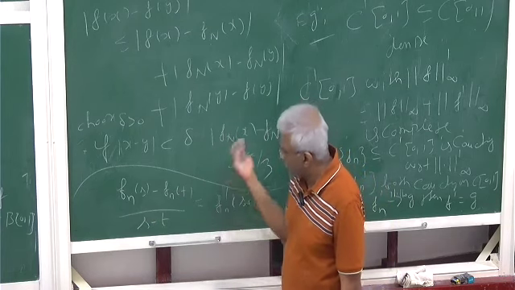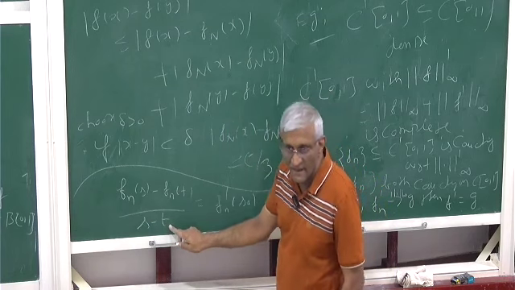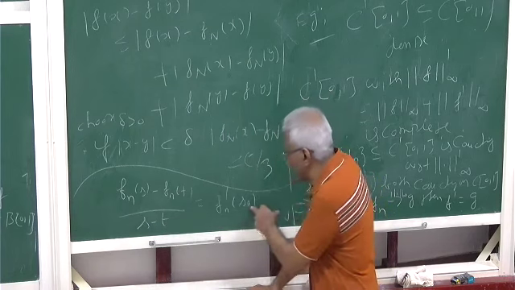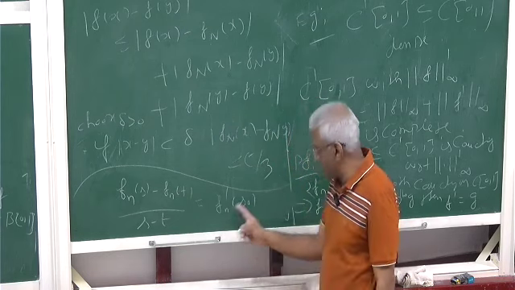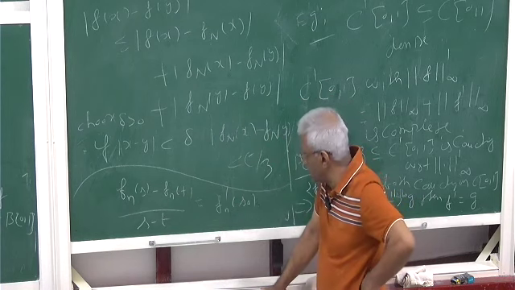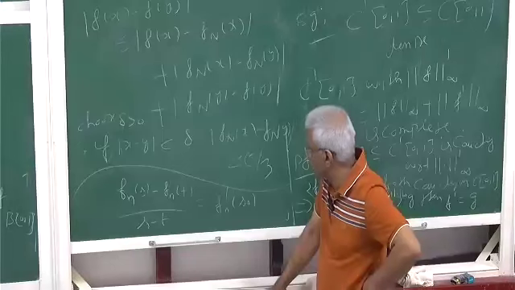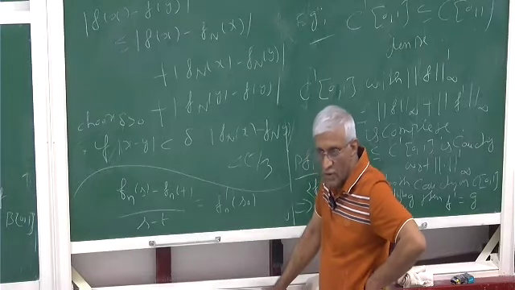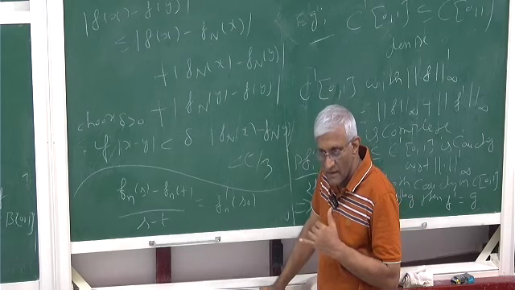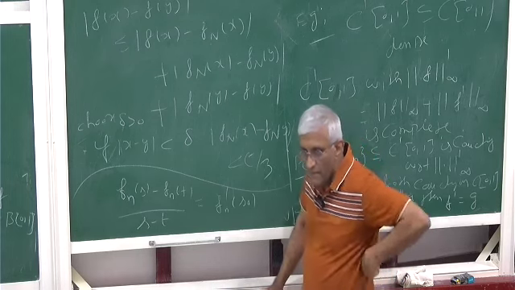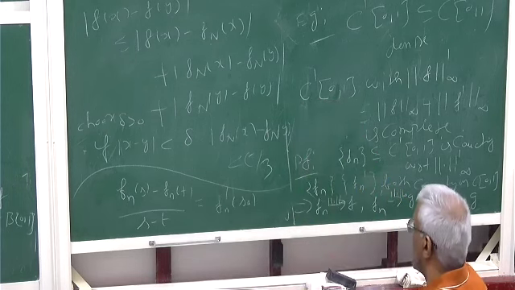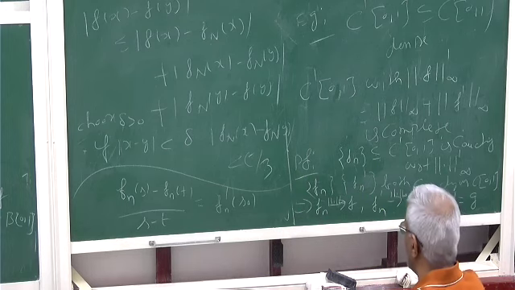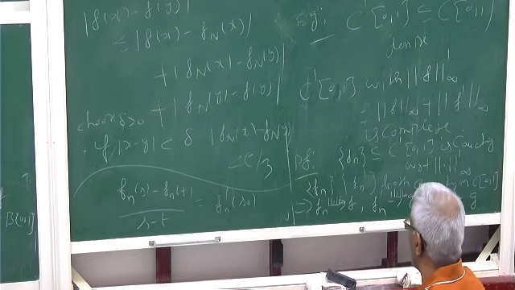Now you take the limit S going to T, and limit N going to infinity. Because it is continuous, S naught will go to T, so that will be Fn prime of T.